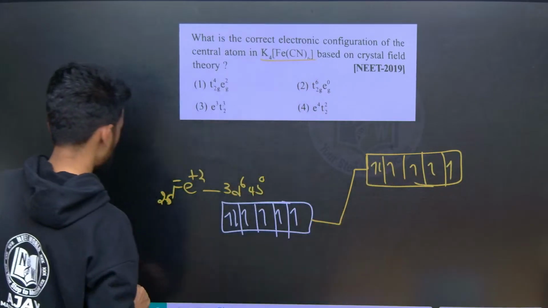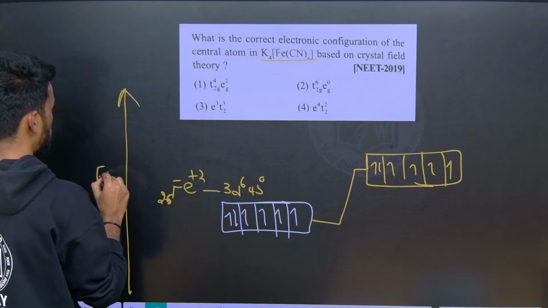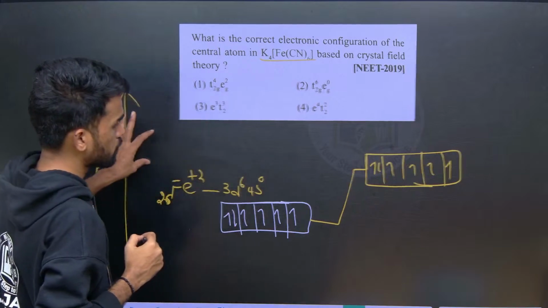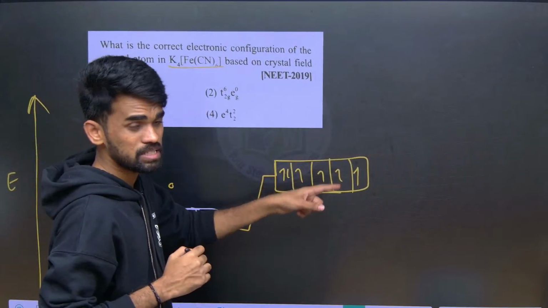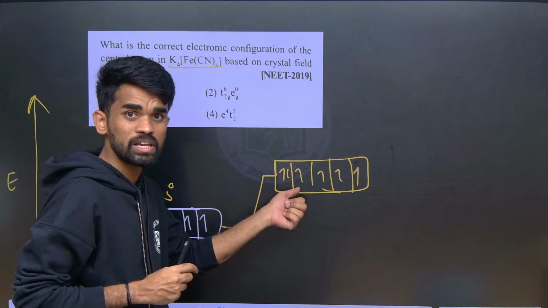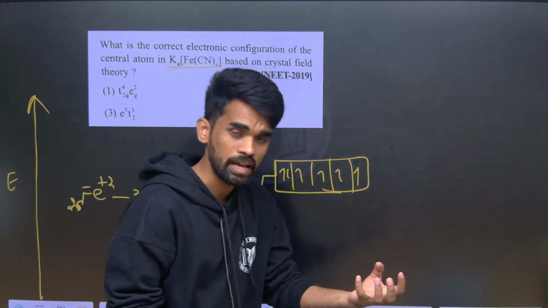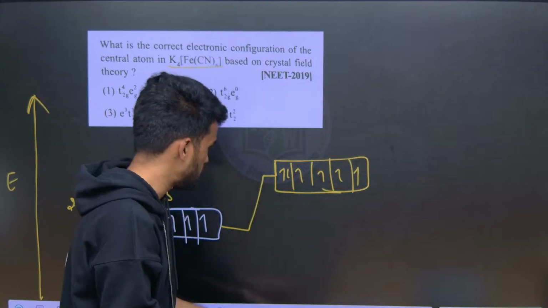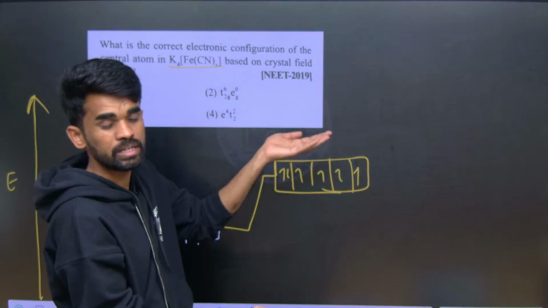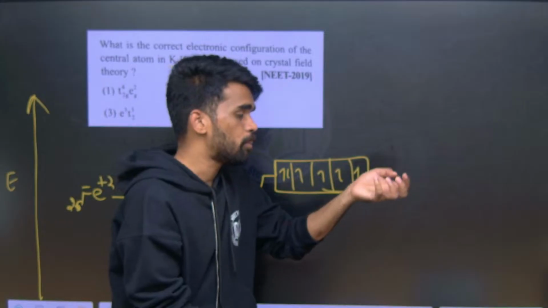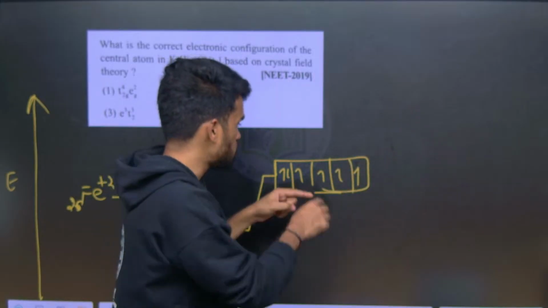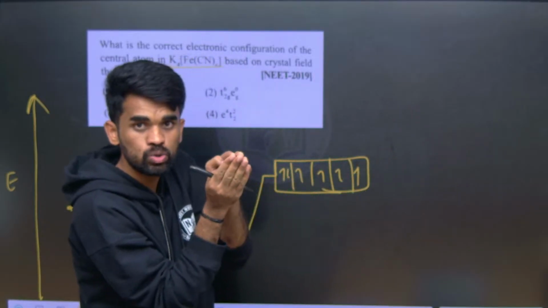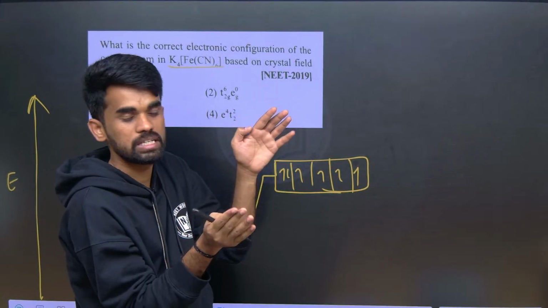This is the energy profile diagram, let us say, in the presence of a ligand field. It means we have kept the metal ion in the ligand solution, therefore the d orbital degeneracy is lifted. Now, due to the approach of the ligands, these orbitals will split into two different energy levels.